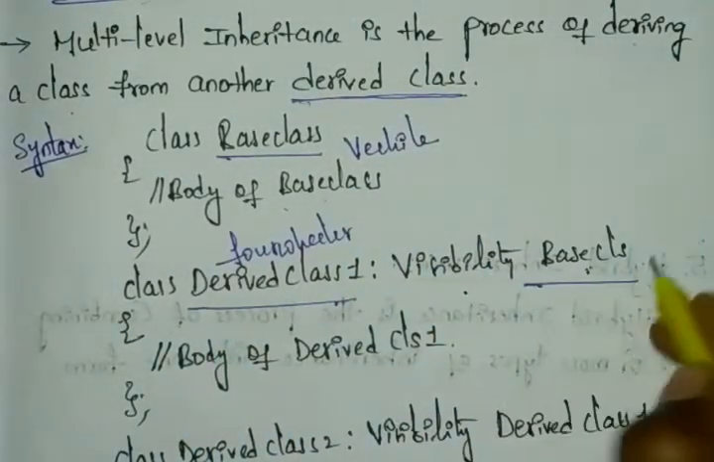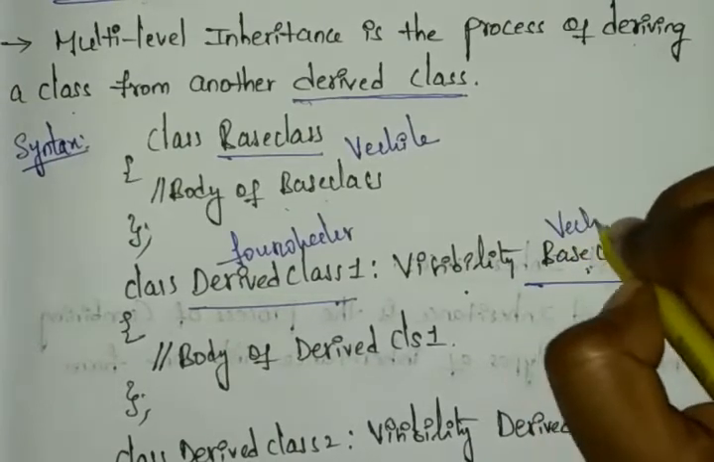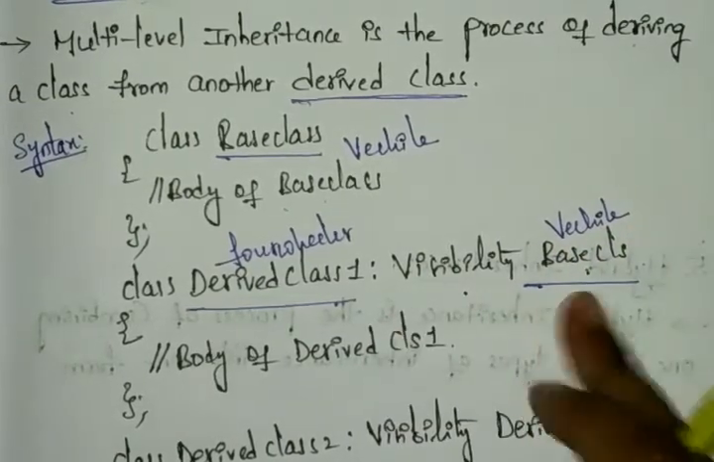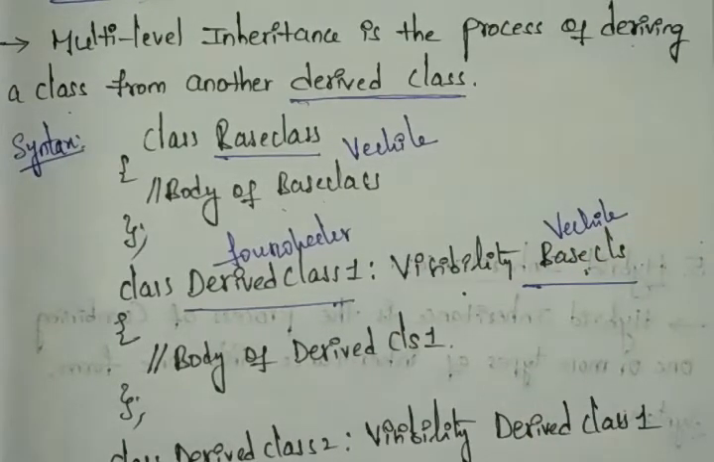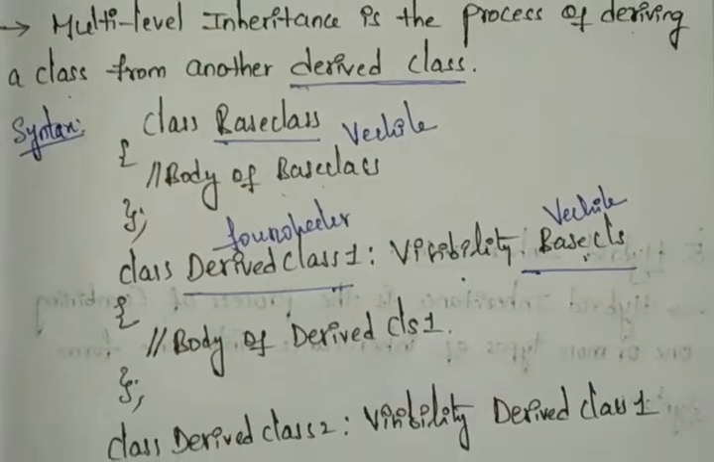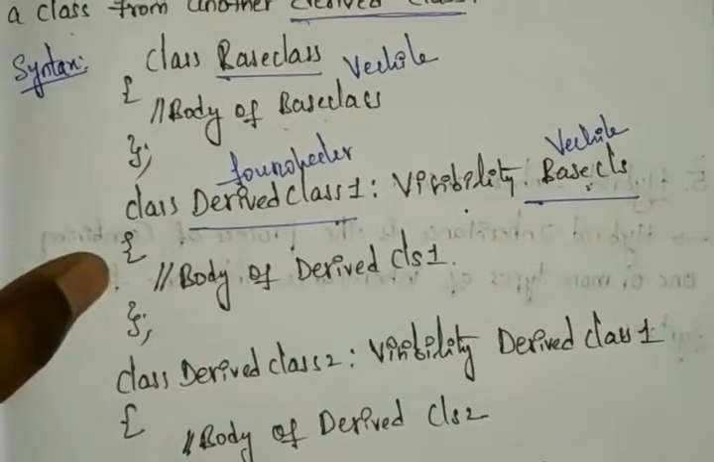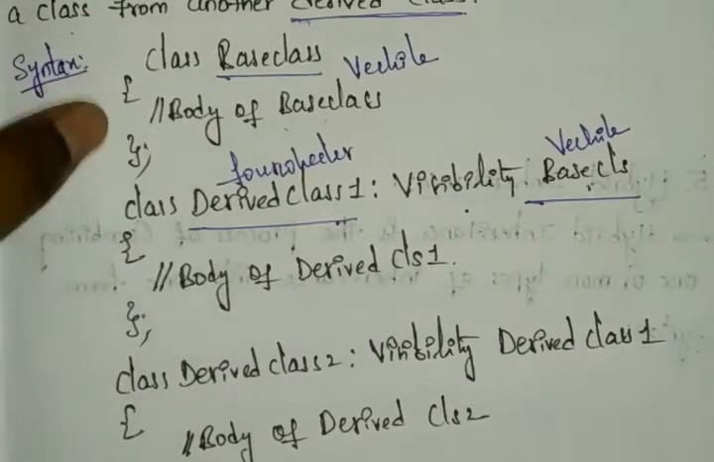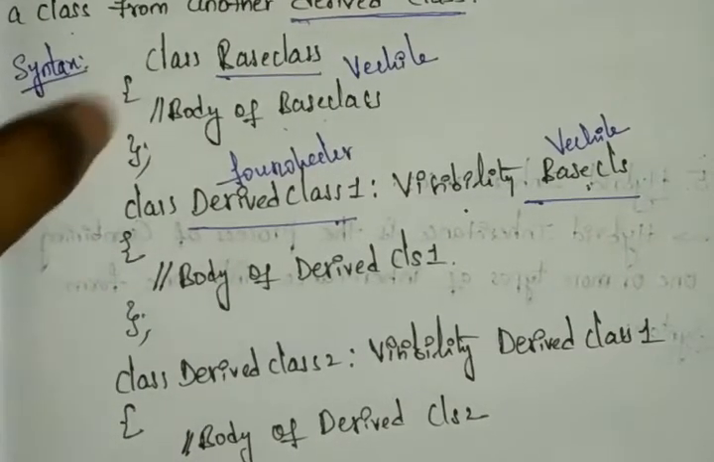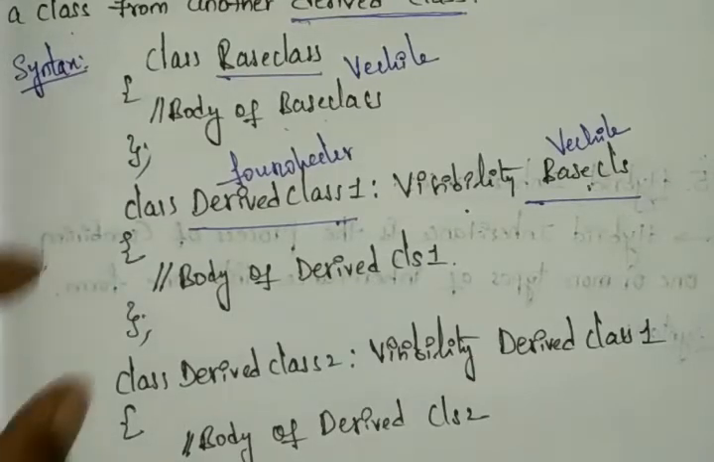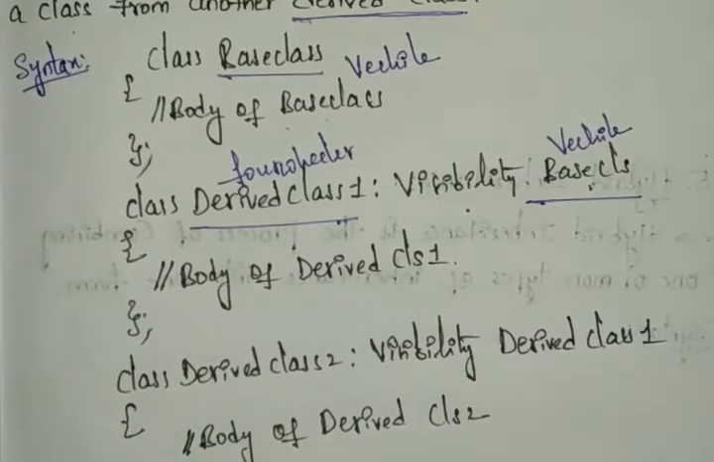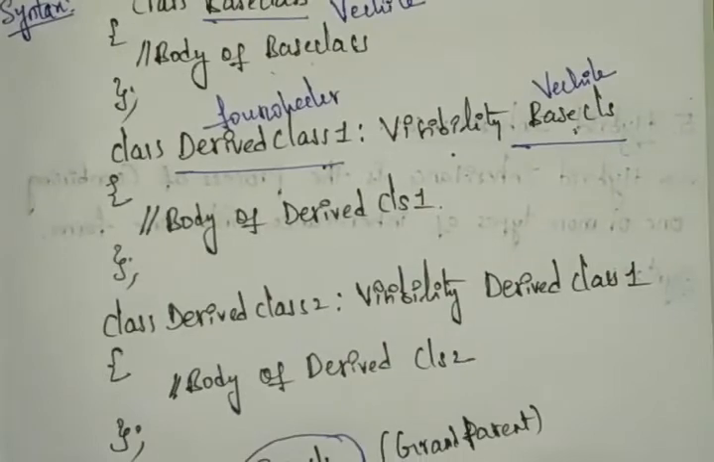And next here we have the base class, which will be the vehicle. Visibility means you can write whatever specifier you have, okay. And next you can write the statements for this. So derived class 1 takes the properties of the base class, like here our vehicle. After that it will have its own features, and next you can see this.